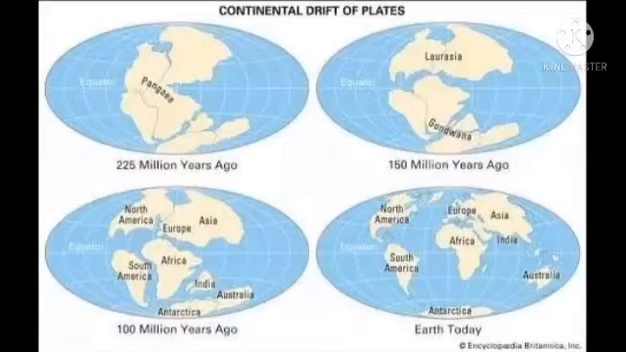Yes, children, it takes a long time. That means it took 300 million years for the supercontinent to become 7 continents. One big massive continent split into the 7 continents with the help of tectonic plate movement. So what are the 7 continents?